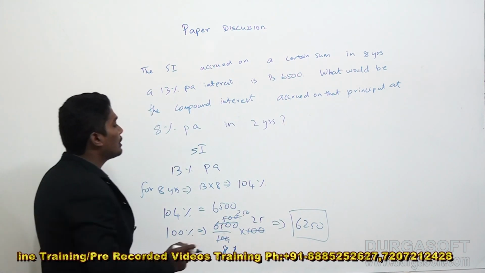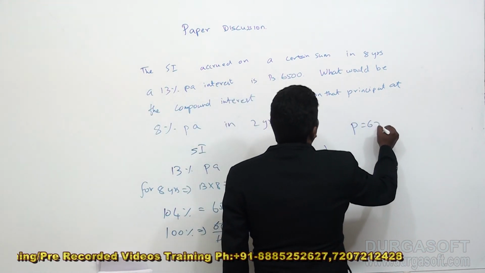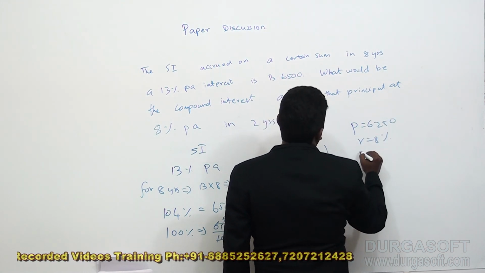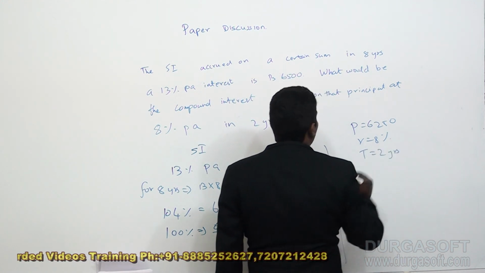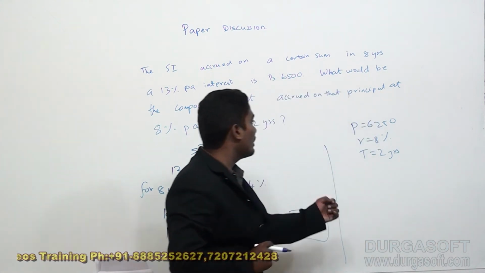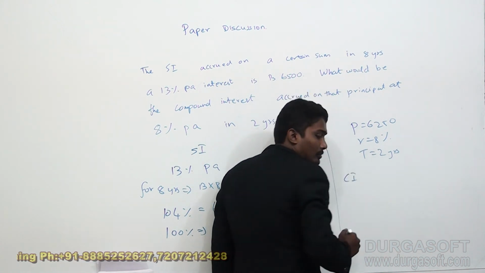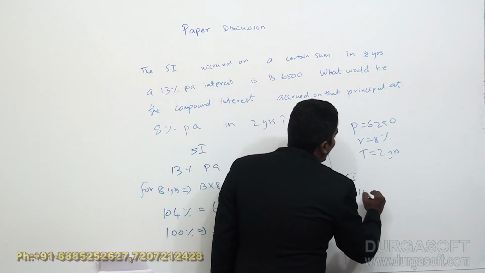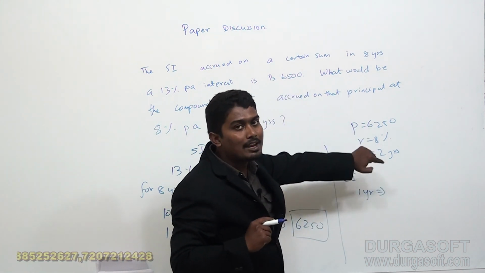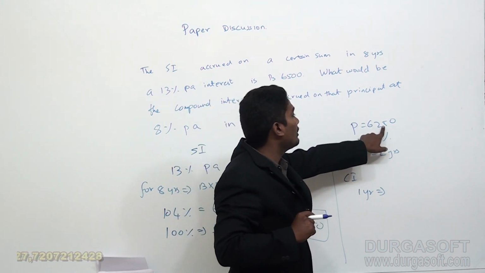Now using this principal amount, I will calculate the compound interest for 2 years. So now I know that principal is 6,250, rate of interest here is 8% per annum, and time is 2 years. Now I will try to find the compound interest. After 1 year, your compound interest will be 8% of 6,250. So 1% will be 62.5.